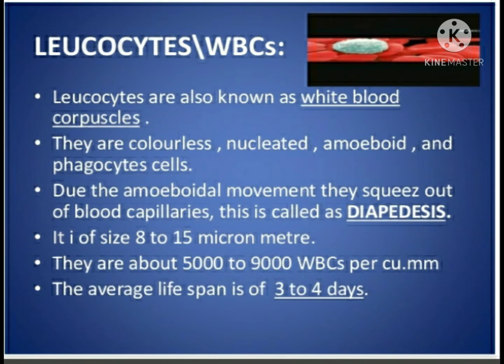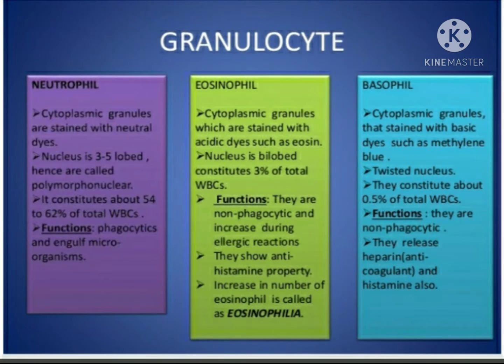Leukocytes or WBCs. Leukocytes are also known as white blood corpuscles. They are colorless, nucleated, amoeboid, and phagocytic cells. Due to amoeboid movement, they squeeze out of blood capillaries. This process is called diapedesis. Their size is about 8 to 15 micrometers. There are about 5000 to 9000 WBCs per cubic millimeter. The average lifespan of WBCs is 3 to 4 days.